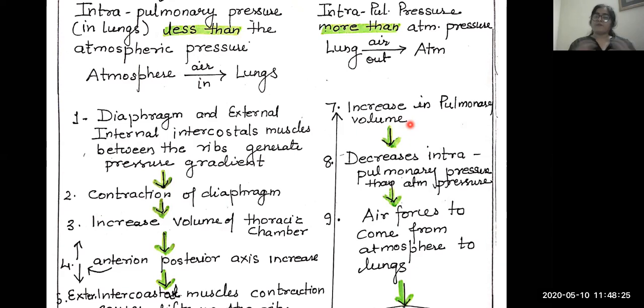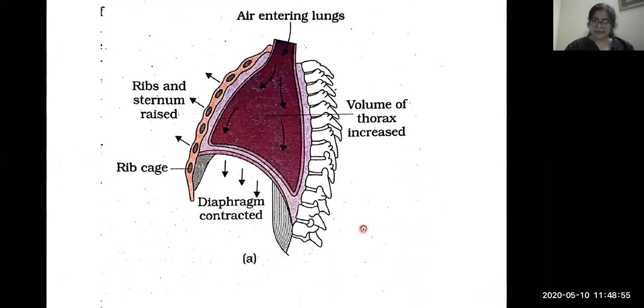Contraction of the diaphragm, lifting up of the rib cage, and the sternum, the chest bone, all three coordinate to cause the increase in the volume of the chest cavity, and this causes a decrease in the pressure of the air present in the alveoli of the lungs compared to atmospheric pressure. So as a rule, the air moves from outside to inside the lungs. I'll explain this with the help of a diagram also.